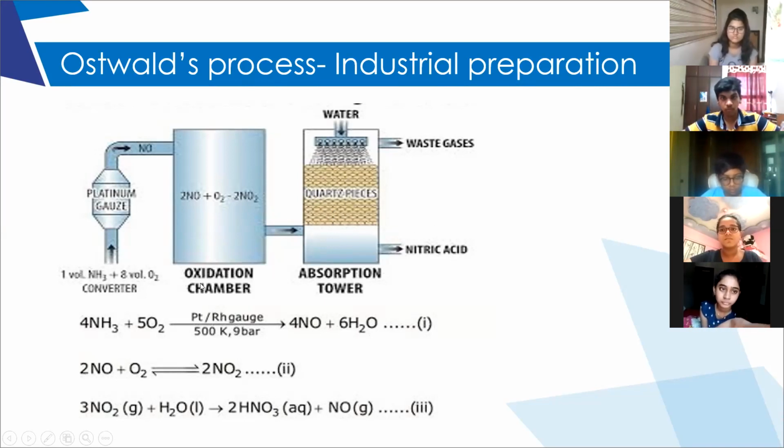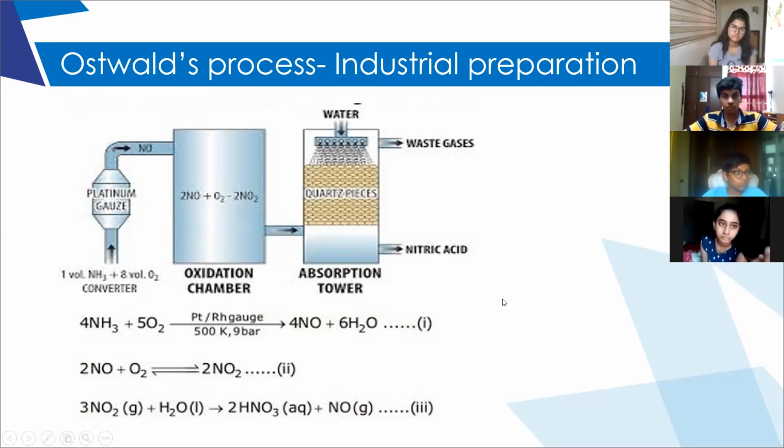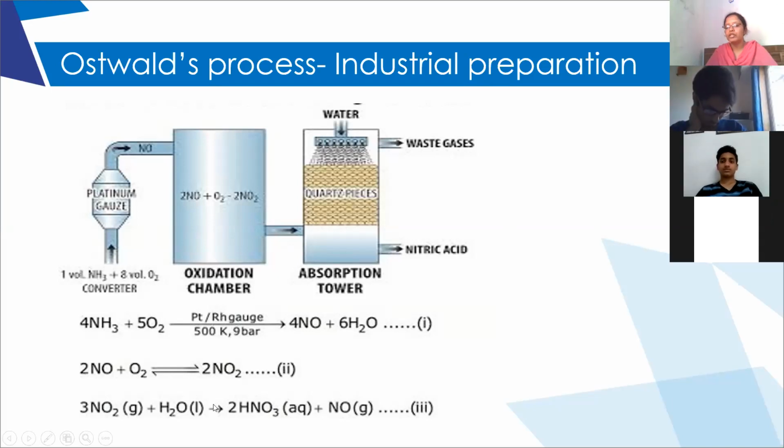Children, if you remember, the first 2 steps are the same as in sulfuric acid. Sulfur reacts with oxygen to form sulfur dioxide. Sulfur dioxide further reacts with oxygen to form sulfur trioxide. There, direct absorption is not possible, but here nitrogen dioxide can directly absorb water to form nitric acid.